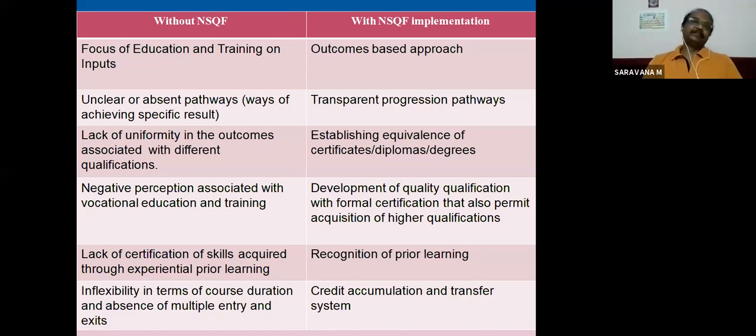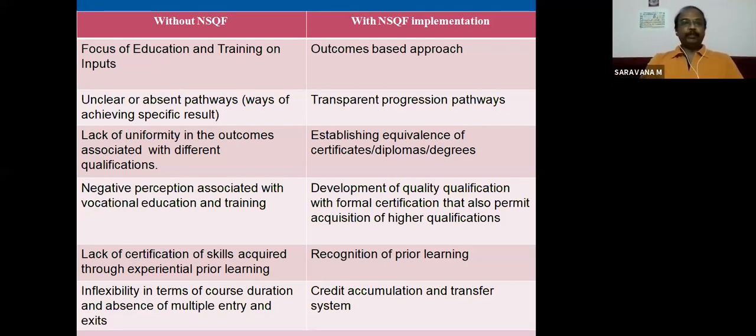The skill set will be there, and the level you are passing, everything will be based on competency. So by seeing that level 4 is passed, level 5 is passed, a person, by seeing the certificate, knows what skills he has, he can perform. So that is called progression or transparency. Your certificate itself will show what ability you have, what aptitude you have. Whereas without NSQF, you will have only the qualification; your skill and knowledge will not be there.